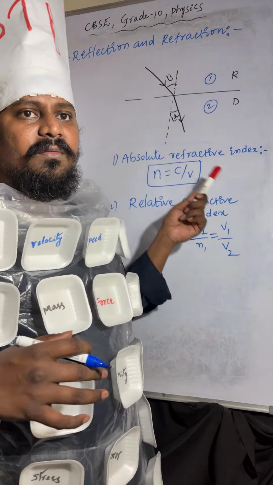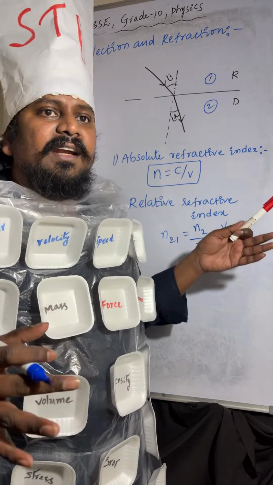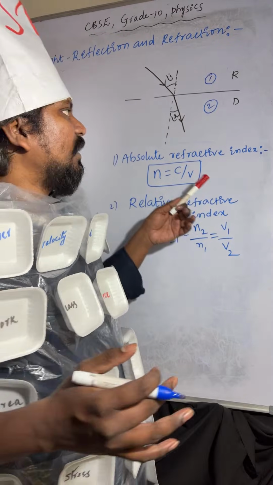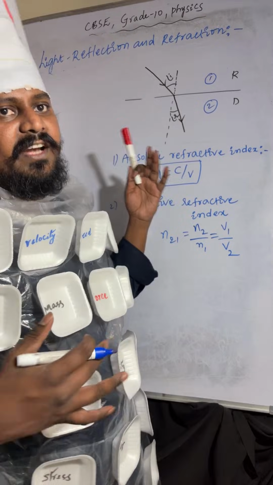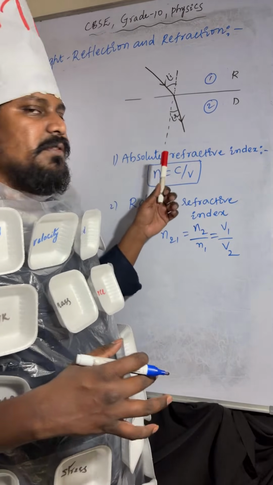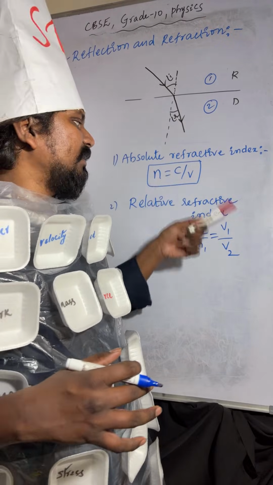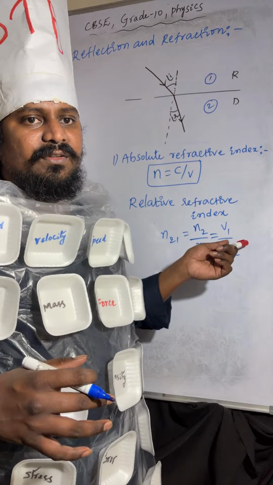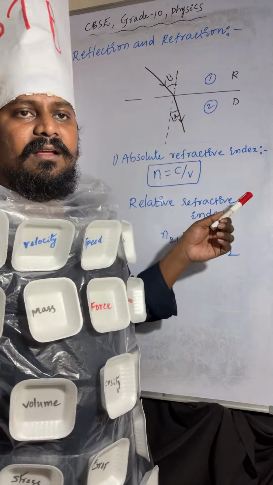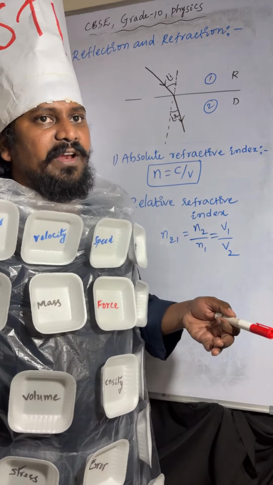Relative refractive index is for two different mediums. Other than vacuum or air, if you take any two mediums, that is relative refractive index.